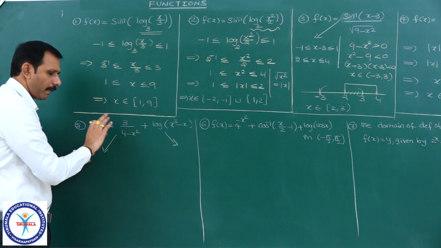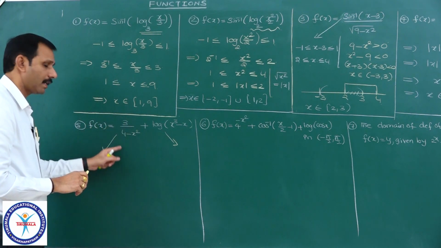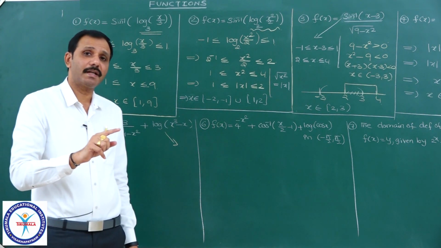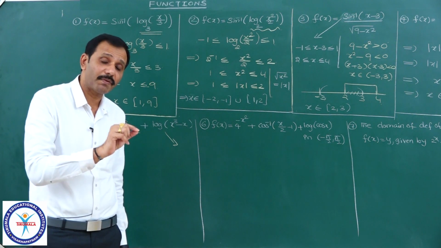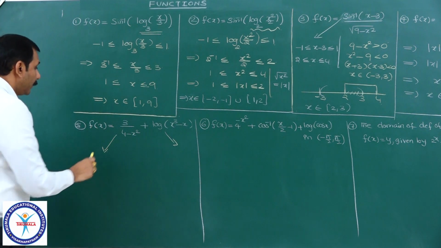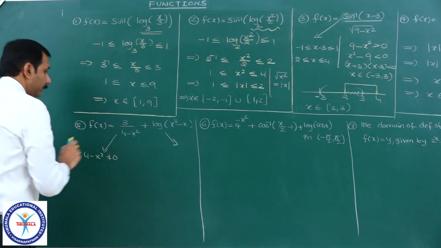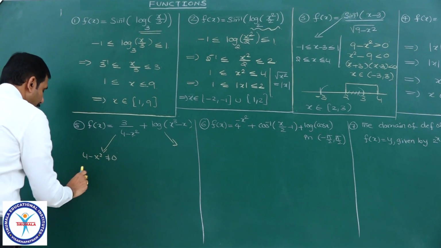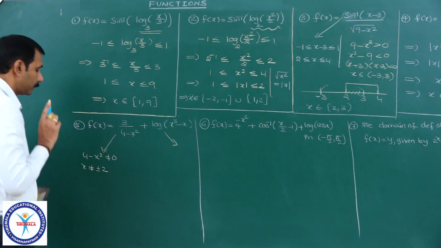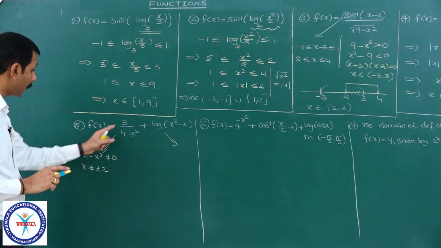Here you see, square root is not there, nothing is there, just 3 by 4 minus x square, a rational function. F of x by g of x is defined for all x for which the denominator is not equal to 0. This 4 minus x square should be not equal to 0, that's all. 4 minus x square not equal to 0 means x not equal to plus or minus 2. X should not be equal to 2, should not be equal to minus 2, that's all for this to define this one.